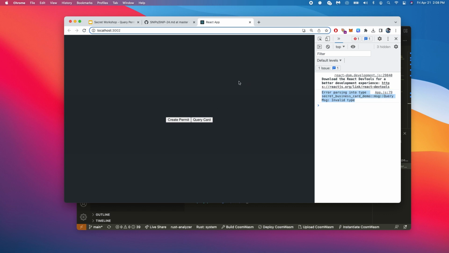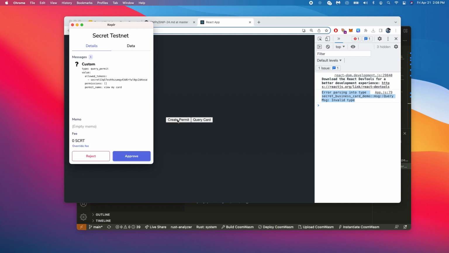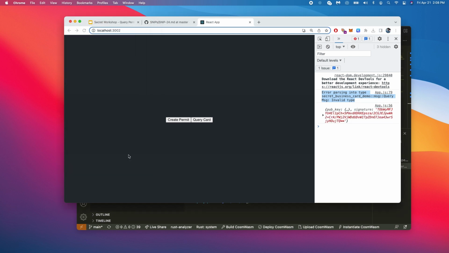So now let's create a permit. Again, when you create a permit, it's all happening on the front end. That's why this is so efficient. It's just creating a permit with your signature, which you're then able to use for queries. So I'm going to create my permit. This is just using your public wallet address. It's not actually saving any state to the smart contract. So we approve it with Keplr.